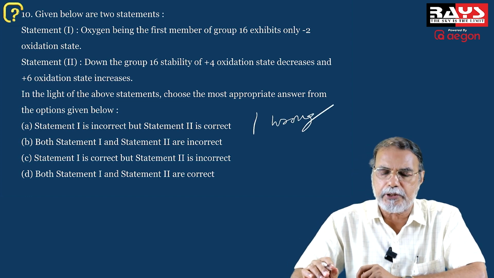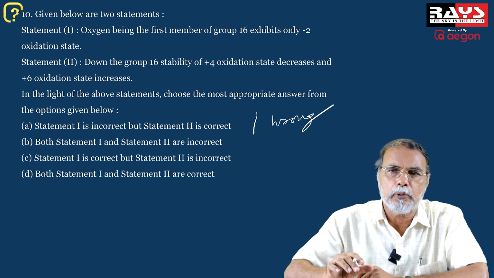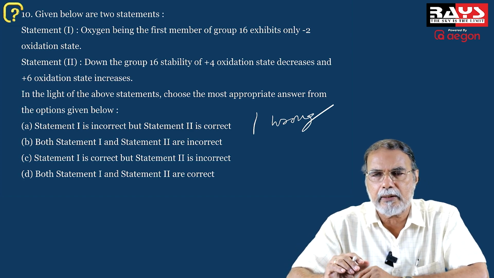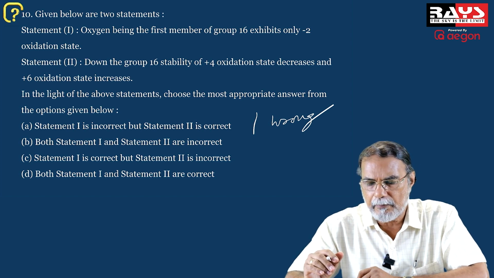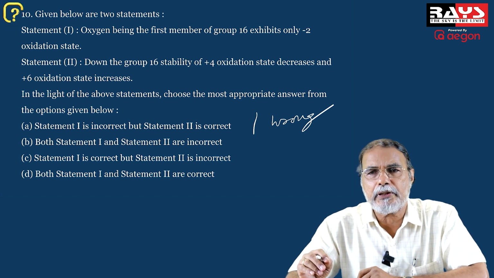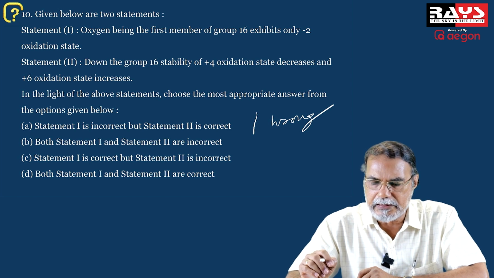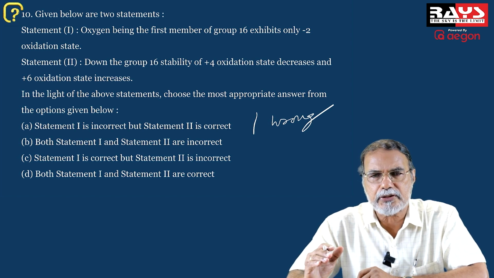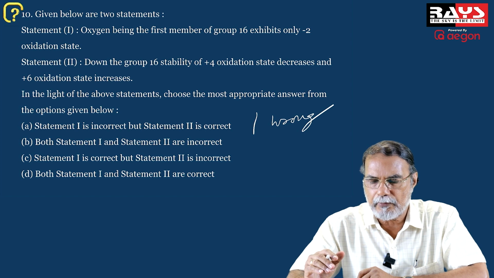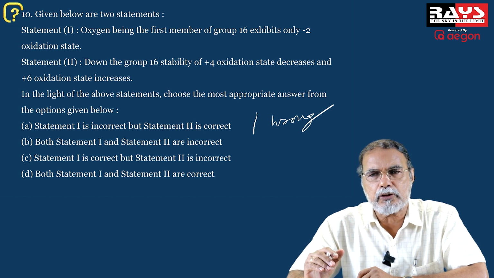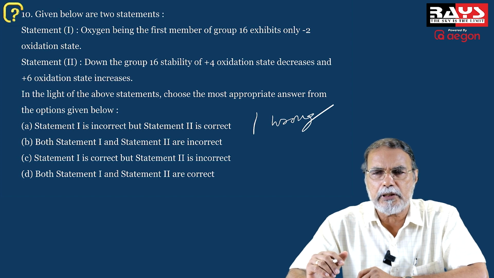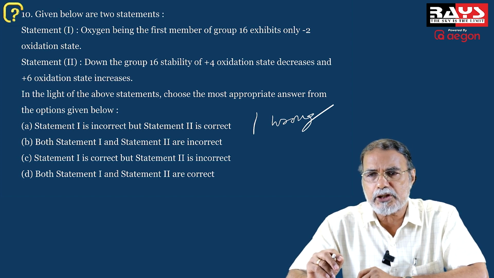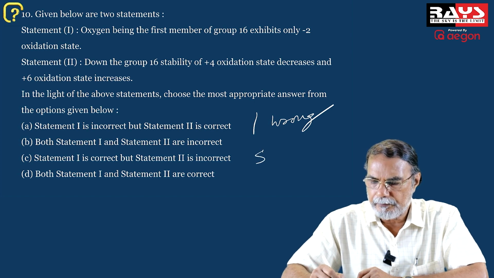Now what about the second statement? Down group 16, that is oxygen, sulfur, selenium, tellurium, polonium, the +4 oxidation state decreases. Barring oxygen, you have 6 electrons in the outermost orbit for all the elements, sulfur, selenium, tellurium, polonium, and therefore it is an s2p4 configuration.